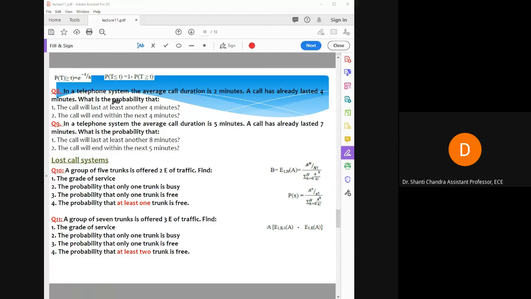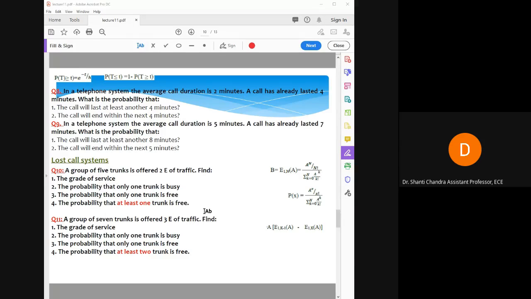So these were the questions related to your mathematical model, right? Now we are going to solve a problem related to the lost call system. In the lost call system, you have to find the grade of service or the probability that the trunk will be busy or not. So here I am going to read this numerical. A group of 5 trunks is offered 2 erlangs of traffic. Find the grade of service, the probability that only one trunk is busy, the probability that only one trunk is free, and the probability that at least one trunk is free, right?